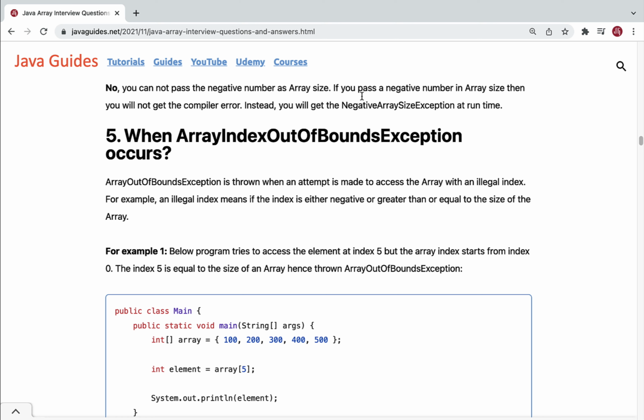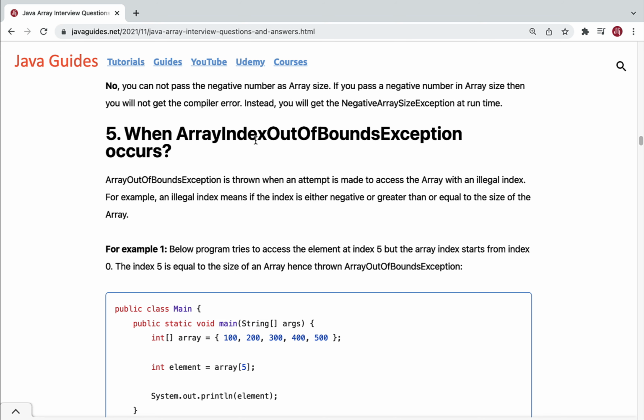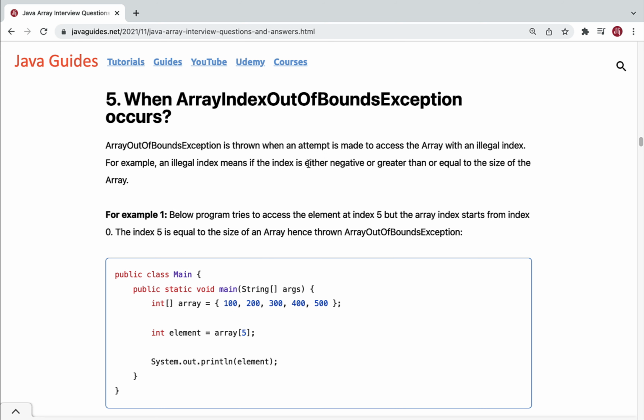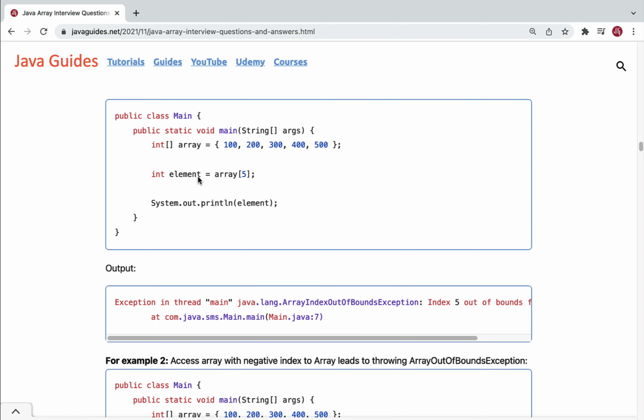When does ArrayIndexOutOfBoundsException occur? Well, if you have already worked with arrays, then you might have got this exception, right? So this exception frequently occurs when we work with an array. Alright. Well, this exception is basically thrown when we try to access an array with an illegal index. Here illegal index means the index is either negative or greater than or equal to the size of the array. So whenever we try to access an array element with an illegal index, this exception typically occurs. For example, look at here the code snippet.